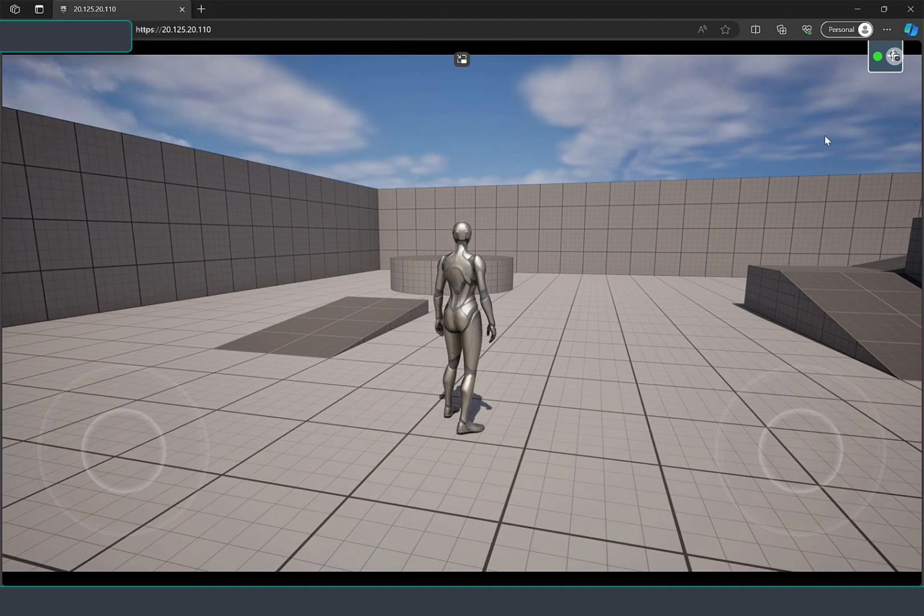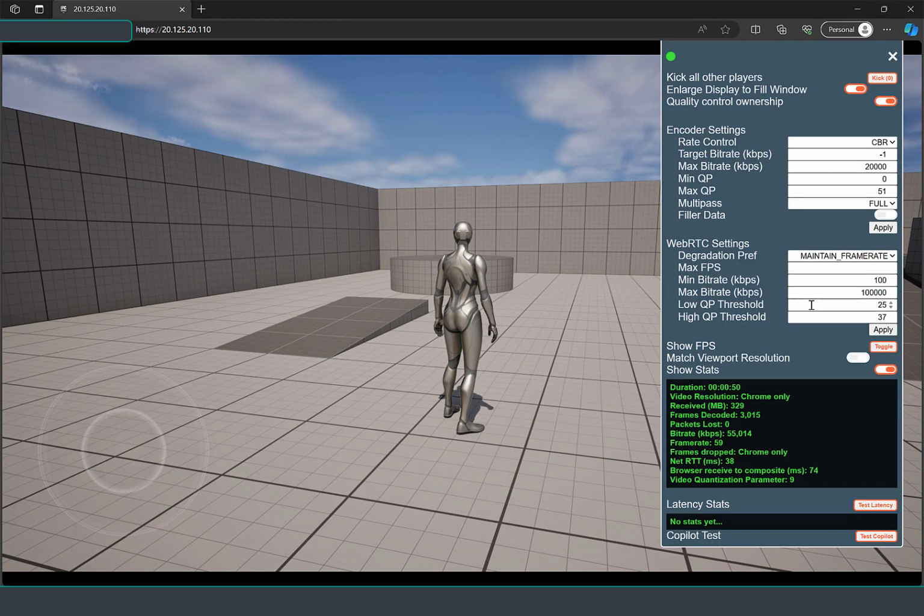So what we did here, we implemented a command, and this command is called Copilot test. In this case, the only thing that Copilot is doing for us is sending a command from the web browser to Unreal Engine and making our character jump. Let's see how this works. And you can see there's a "hello my custom command", and we are able to jump by sending this command.